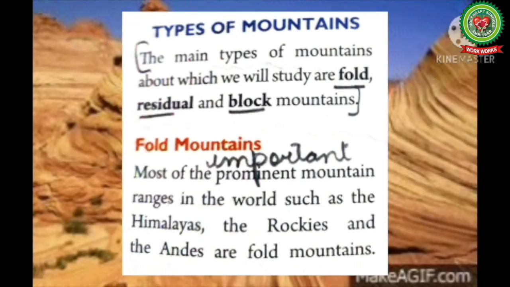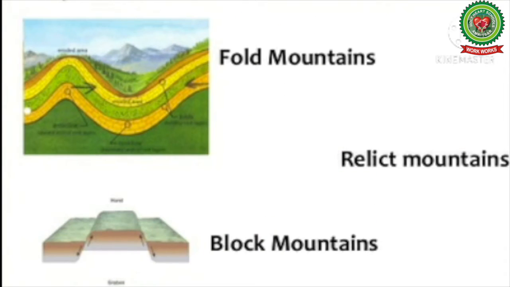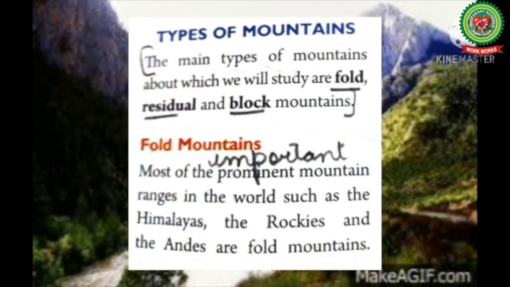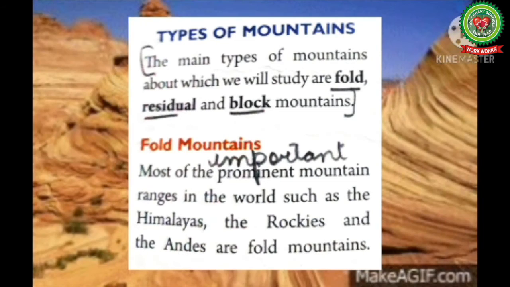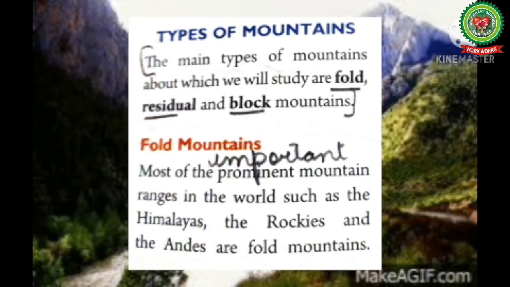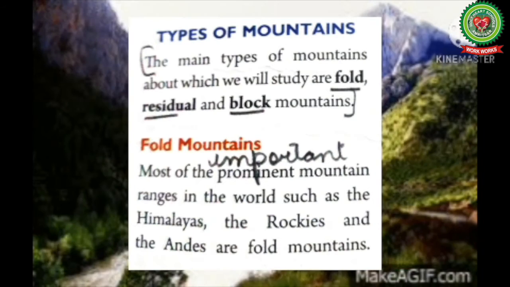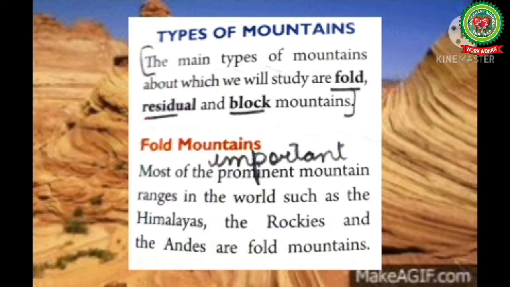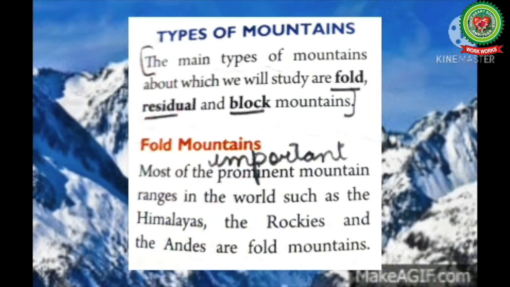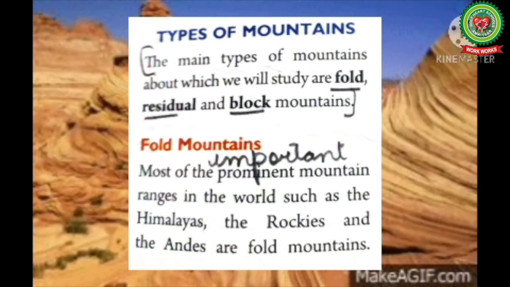So now let's read. Types of mountains. The main types of mountains about which we will study are fold mountains, residual mountains and block mountains. Fold mountains are the mountains which are formed due to the compressional forces within the earth's crust. Residual mountains are the mountains which are created due to the erosional work of rivers, glaciers, wind, and other agencies. And block mountains are the mountains which are formed by the horizontal tensional forces which cause faults in the earth's crust.